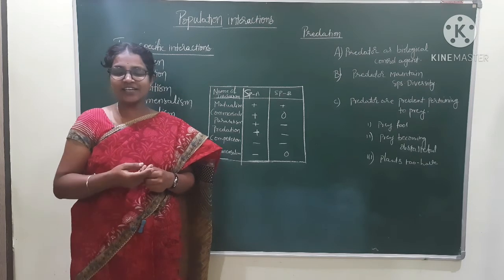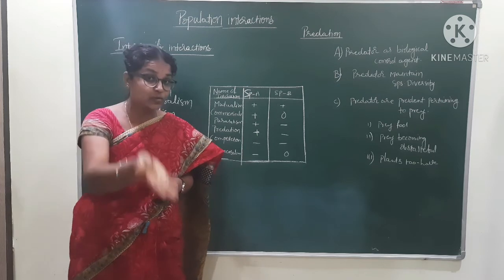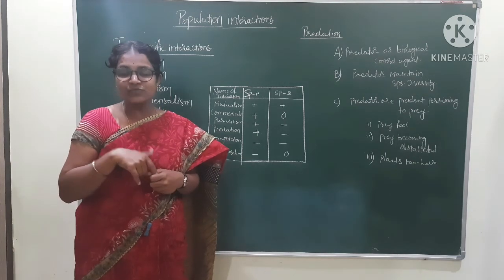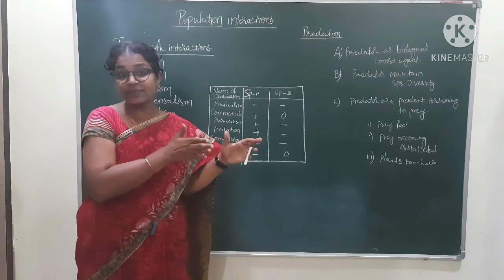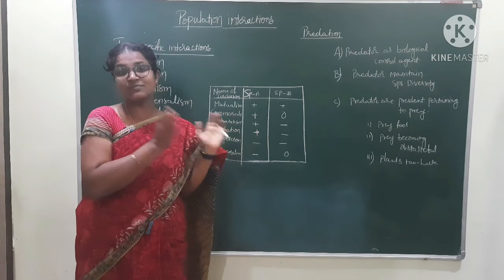These are chemical substances produced by plants that we use for different purposes. But these plants produce these substances to protect themselves from animals, that is the predators, grazing animals and browsing animals.